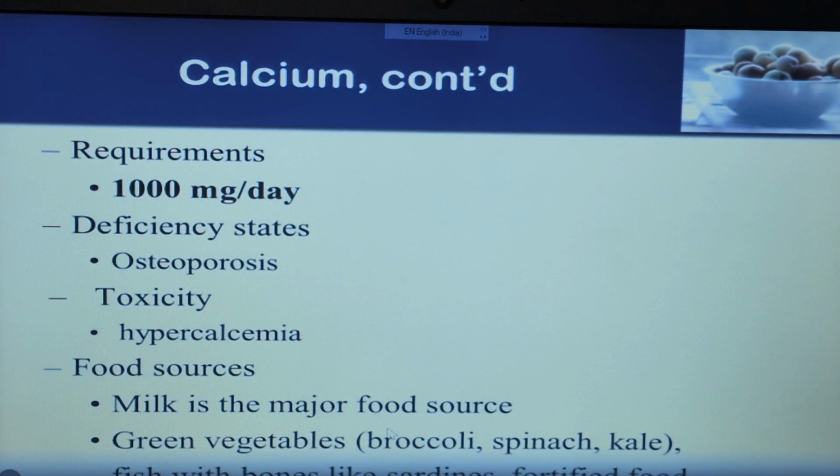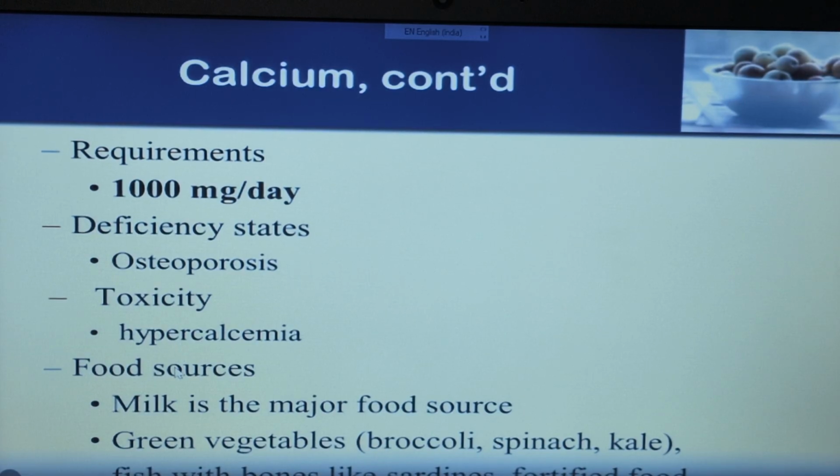And what concentration do we require per day? The concentration of calcium ion required is 1000 mg per day. If deficiency occurs, a disease known as osteoporosis is caused, meaning there is breakdown or degradation of the bone cells. And toxicity is hypercalcemia. If we increase the concentration beyond this, then toxicity will form in our body, and that toxicity is known as hypercalcemia.